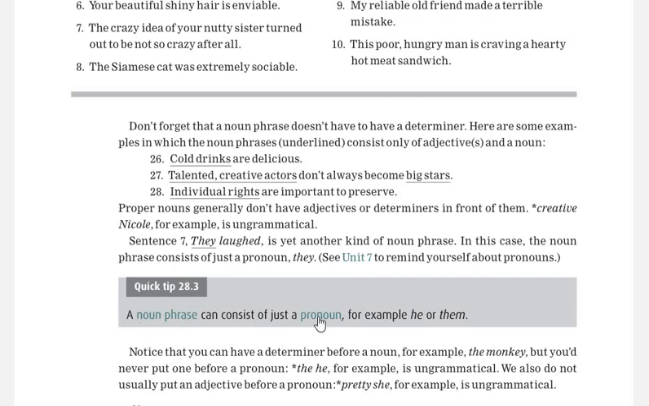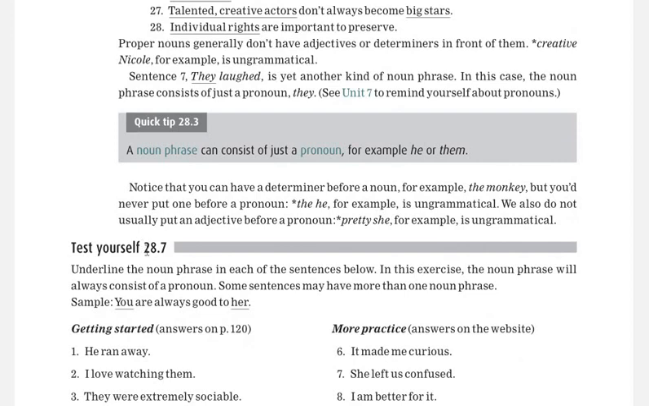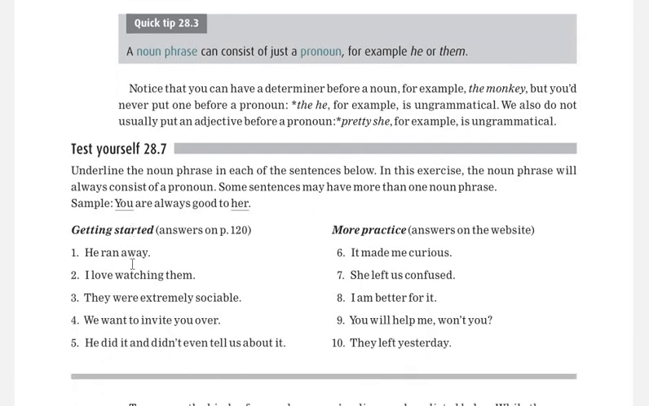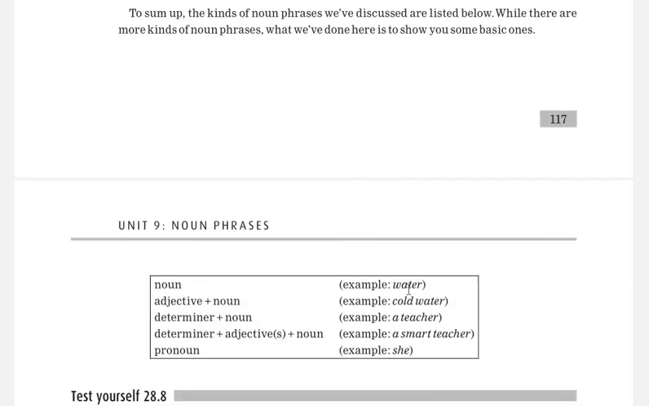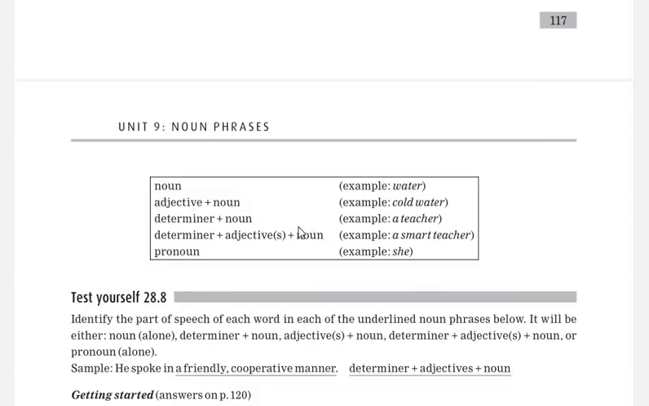Sometimes there is a pronoun, but we still have to call it a noun phrase. For example, if he or them is there, it is a noun phrase. It doesn't mean that a noun must be there. There could be a pronoun also. Then 28.7: you have to underline the noun phrase in each of the sentences. The noun phrase will always consist of a pronoun, like you are always good to her. So you is the pronoun. So this is the sum up. The kinds of noun phrases we have discussed are listed below. This is the list again for revision's sake.